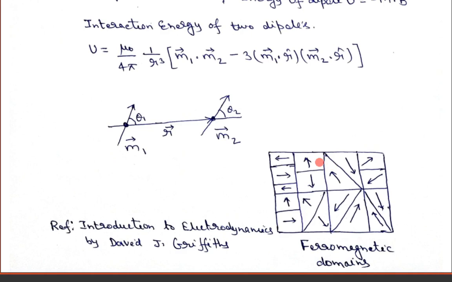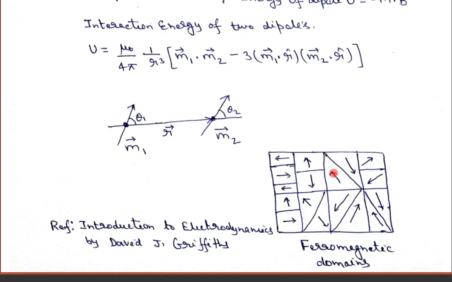So if you measure the net magnetization of a ferromagnetic material, you may get very little magnetization, or maybe sometimes zero magnetization, in the absence of a magnetic field. Okay. But if you get net magnetization in the absence of a magnetic field, that net magnetization will always be less than the individual magnetization of a particular domain.